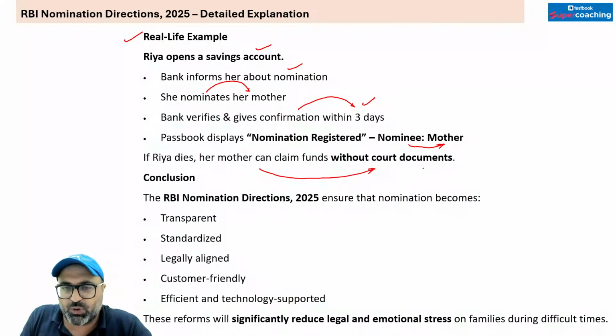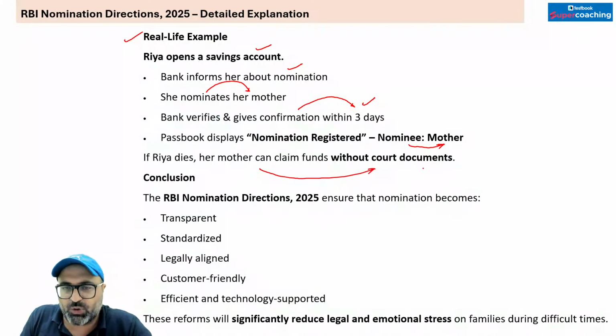The next part is questions based on the same. So the first question is, which of the following statements about the RBI nomination direction 2025 is or are correct? These directions come into force from 1st of November 2025. So that is absolutely correct. These directions are going to be enacted from 1st of November 2025, so it is correct.